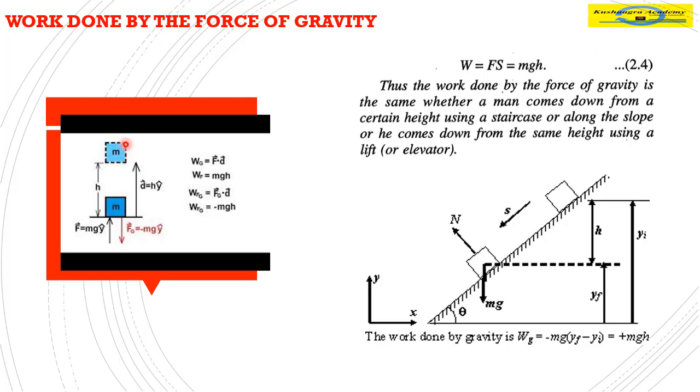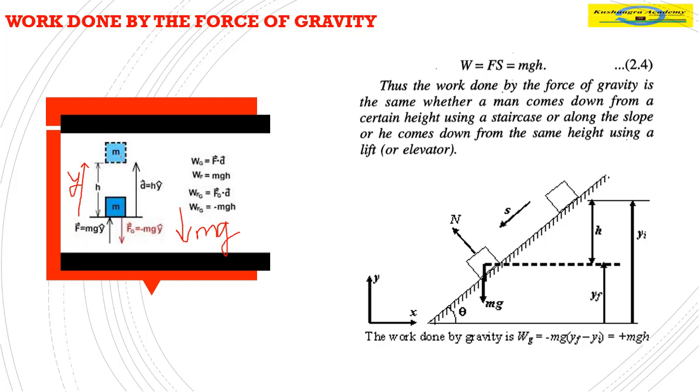Now in this scenario, we want to find out the work done by the force of gravity. The displacement is upward, or we can take it as the positive y direction. Gravity's direction is always downwards, and the gravity force is the weight of the body, or mass into g.